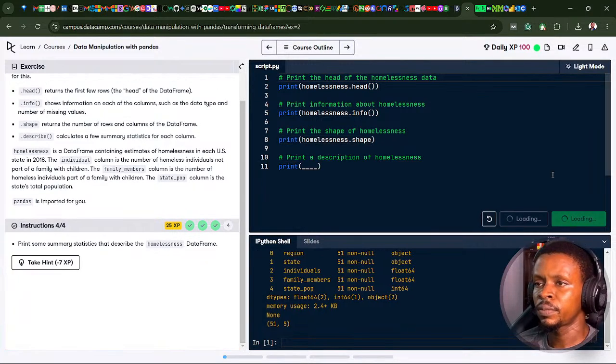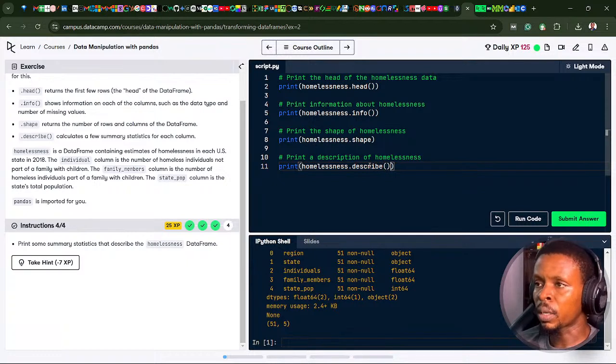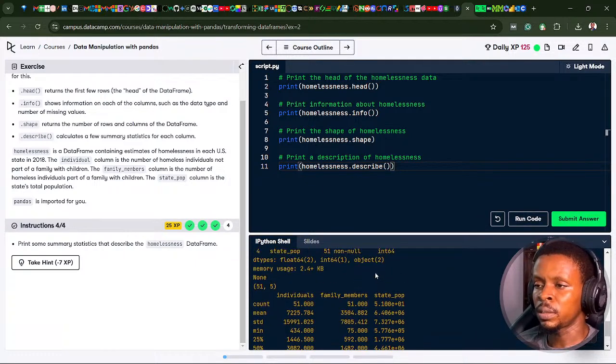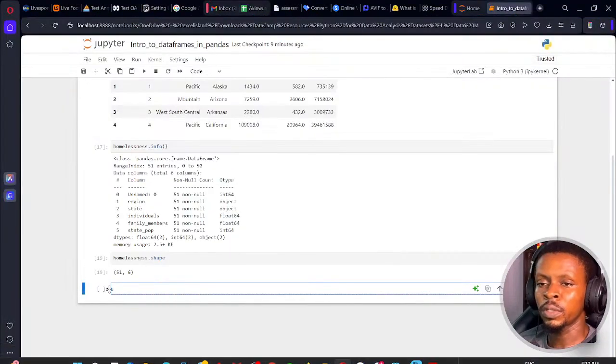Let's continue. The last one says we need a description of homelessness. So that will be homelessness.describe with an open and close bracket this time around. You can see it's giving us the summary statistics of each column. Let's do the same thing here.